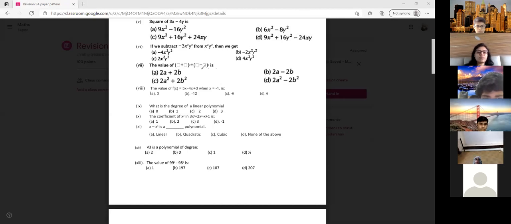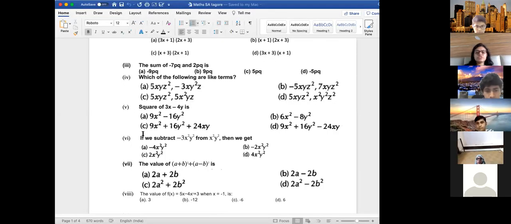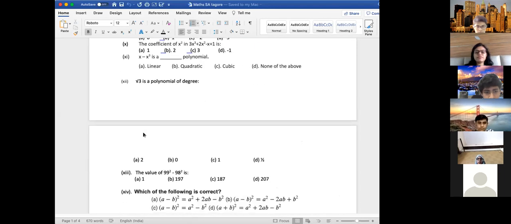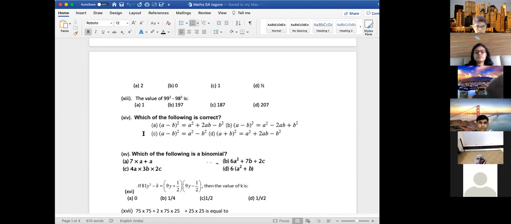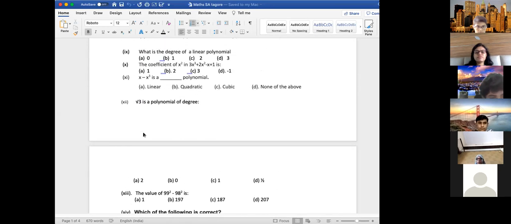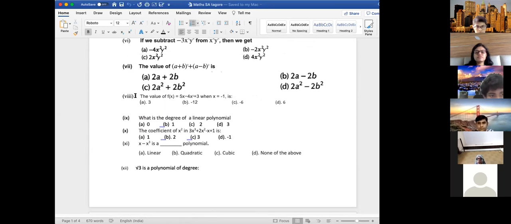Okay, I'll show my worksheet. Stop sharing. Everyone's worksheet is like that only. What was the question number? Ma'am, Roman number 7. This one? Yes, ma'am, that one. Just note down this question.